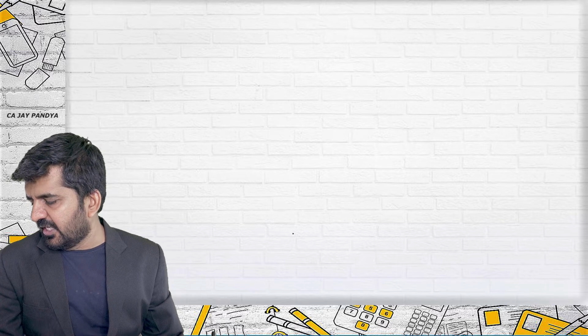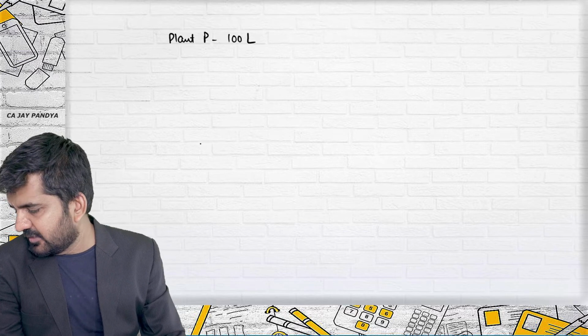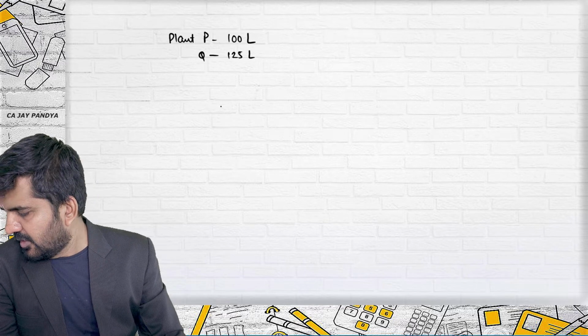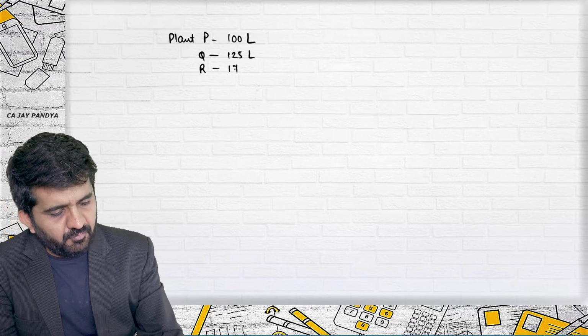Next one, question number 21. Parshuram Limited had the following borrowings during the year in respect of capital expansion. There is a plant P of 100 lakhs. Let me write down the details. Plant P, 100 lakhs, and there is no borrowing specific to it. Plant Q, 125 lakhs. Plant R, 170.